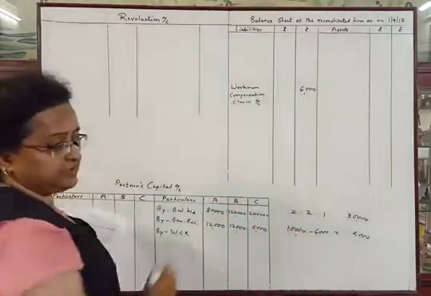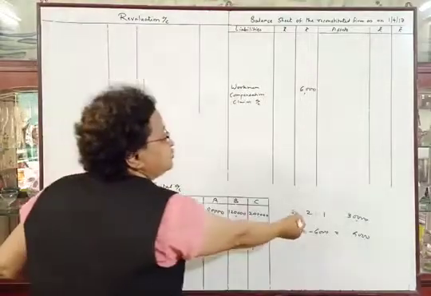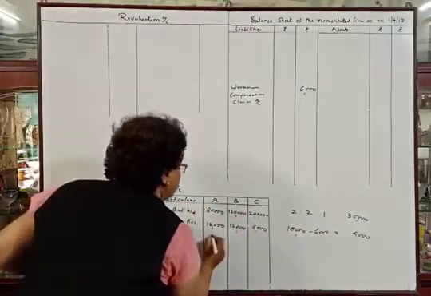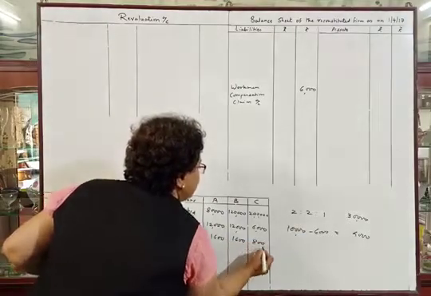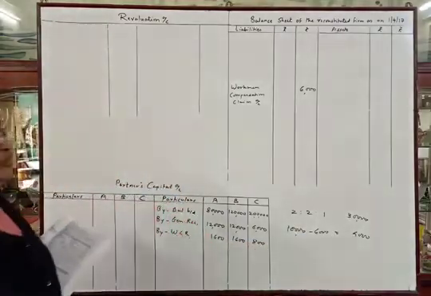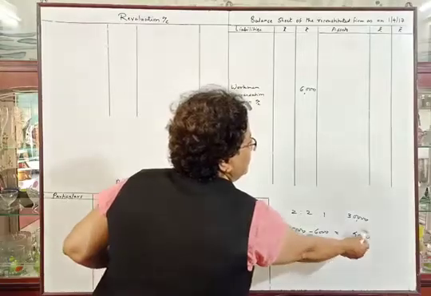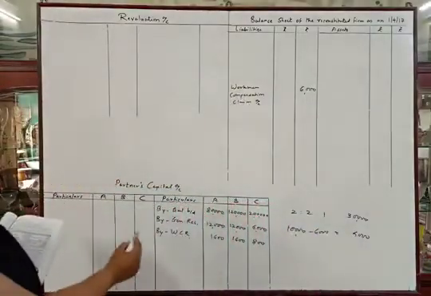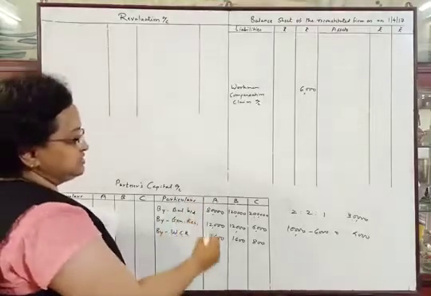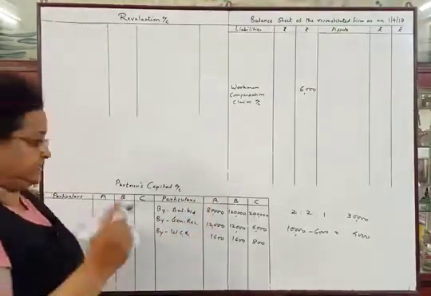We will distribute between the partners in 2:2:1. It will be 1,600, 1,600 and 800. We know how to distribute any amount in the ratio. So in this way, workmen compensation reserve is distributed 1,600, 1,600 and 800.